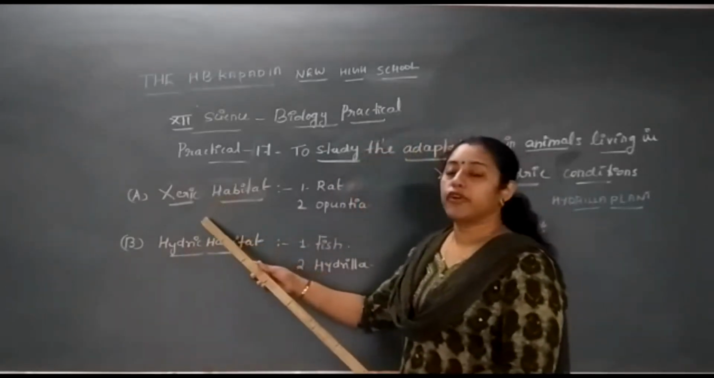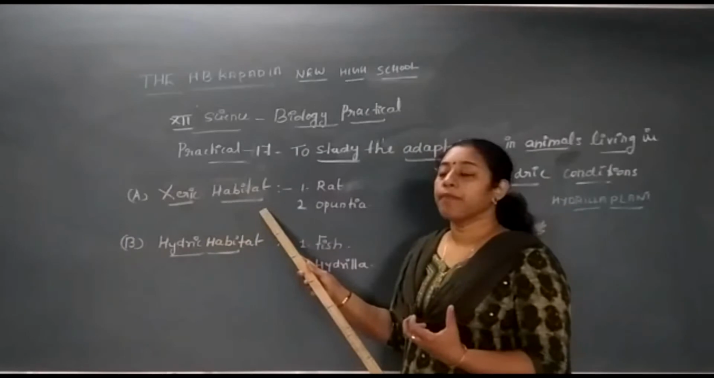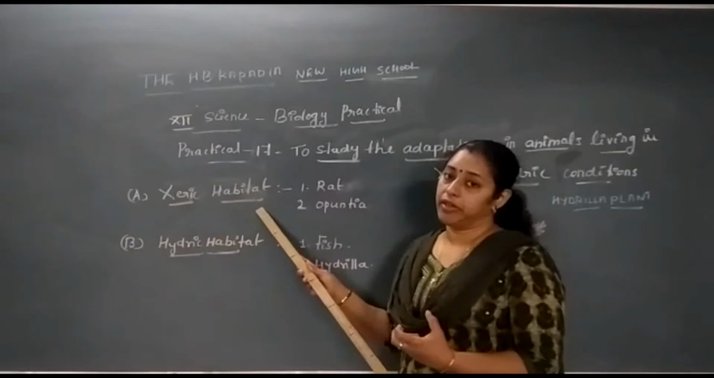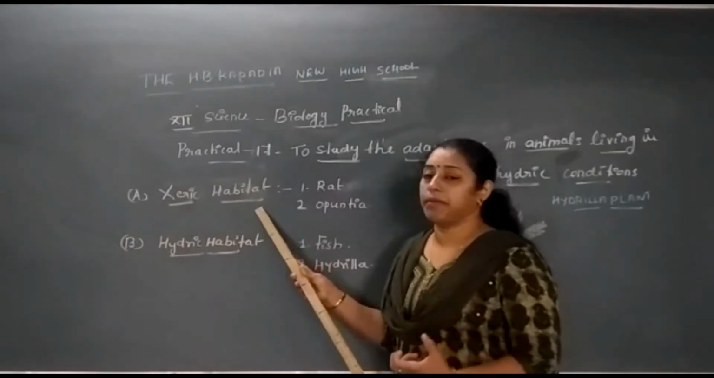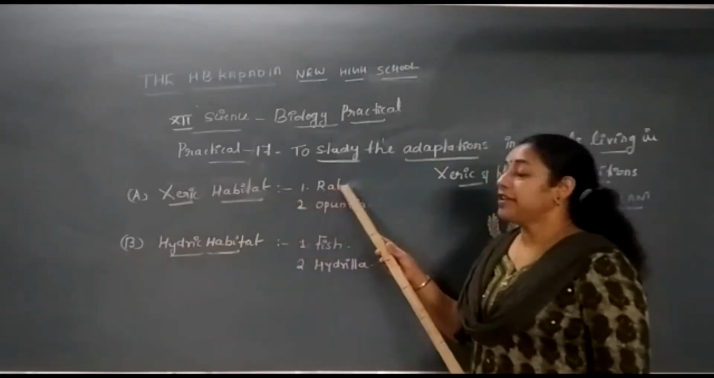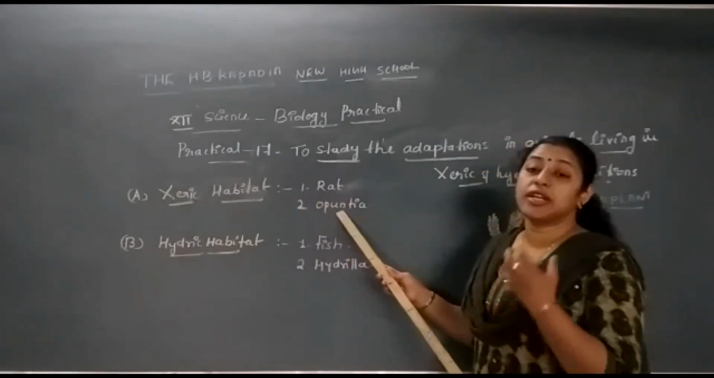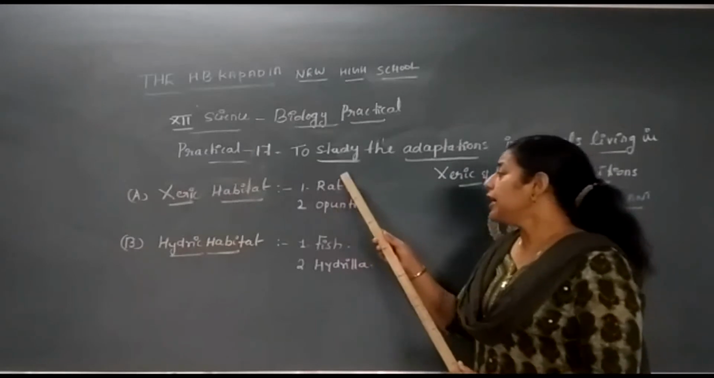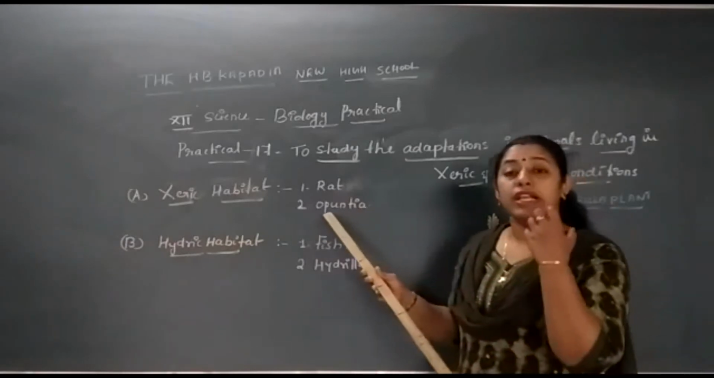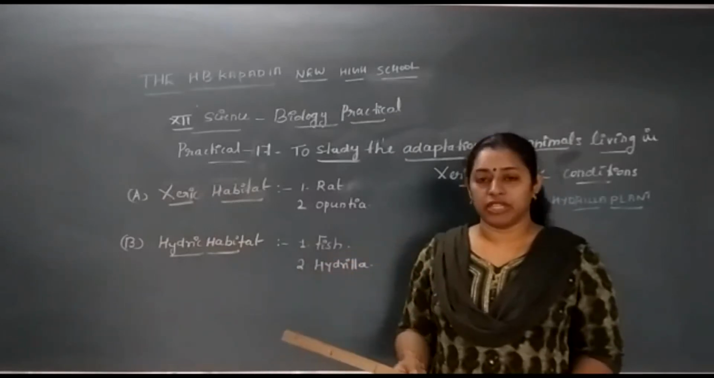For the xeric habitat, what is xeric? That means xerophyte. That means the organisms that are living in a dry climate with high temperature, that is called xeric habitat. I have taken two organisms. First one rat, which is an animal, and second one Opuntia. Opuntia is mainly a plant. So these two, rat and Opuntia, are living in xeric condition. To live in that particular dry habitat, they have certain characteristic features.